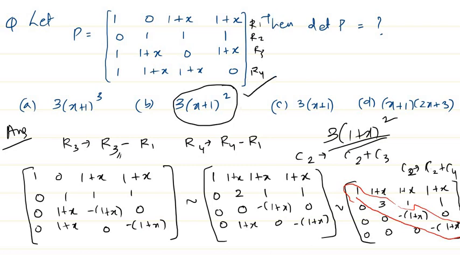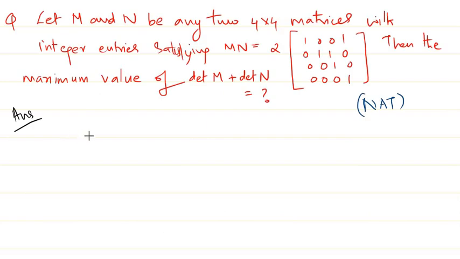So let's see the next question. Yeah, so we'll see this question now. Here we are given M and N are two 4 by 4 matrices with integer entries satisfying M times N is equal to 2 times this particular matrix, and the maximum value of determinant of M plus determinant of N is asked of us. It's basically a numerical answer type question. Okay, so we'll see the solution.